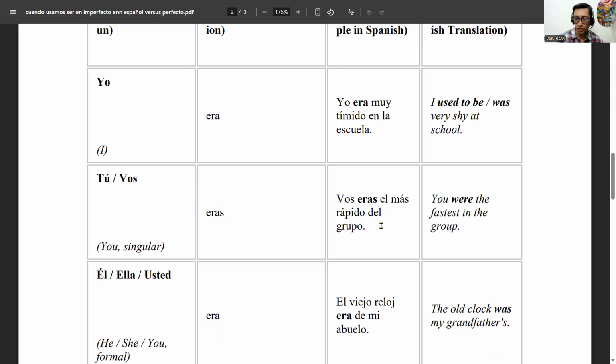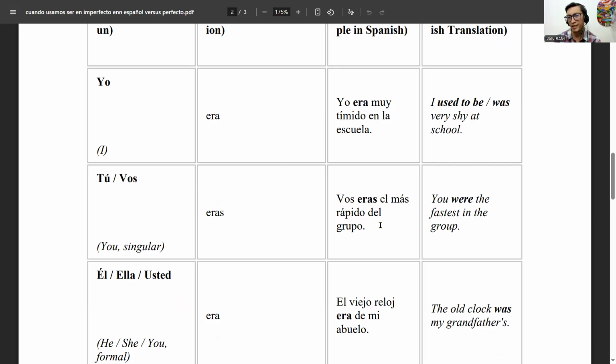So in each event, it was like repetition. Like that was his, I don't know, his quality. This person was recognized as very fast all the time.